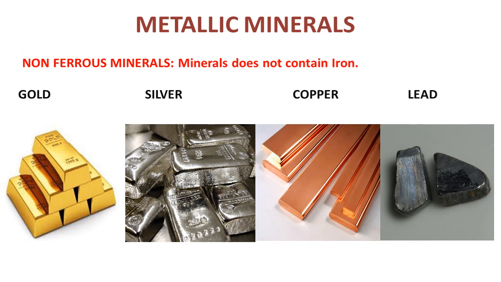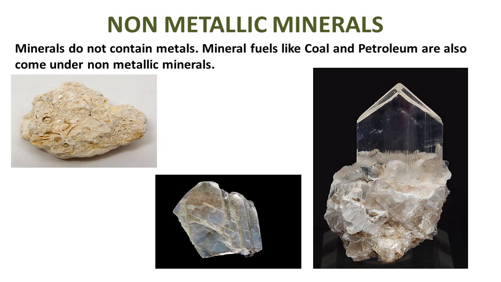Non-ferrous minerals. These are the minerals which do not contain iron. So for example, metals like gold, silver, copper and lead do not contain iron. So these are called non-ferrous minerals. Non-metallic minerals. Non-metallic minerals do not contain metals.